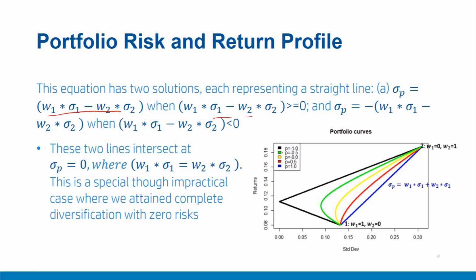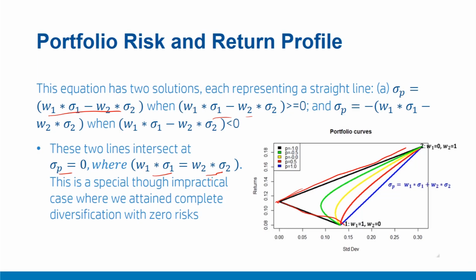So sigma p equals W1 sigma 1 minus W2 sigma 2 when W1 sigma 1 minus W2 sigma 2 is greater than or equal to 0, and sigma p equals minus W1 sigma 1 plus W2 sigma 2 when W1 sigma 1 minus W2 sigma 2 is less than 0. These two line segments are represented by this black line and the other black line, and they intersect at sigma p equal to 0, where precisely W1 sigma 1 equal to W2 sigma 2.